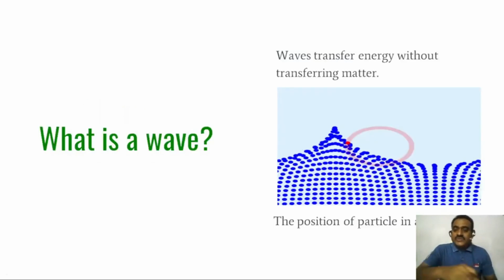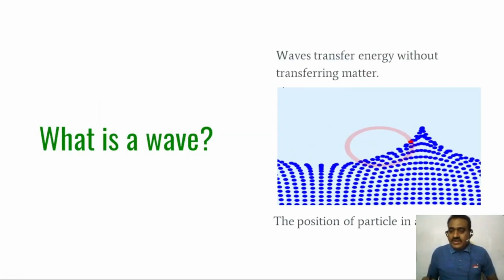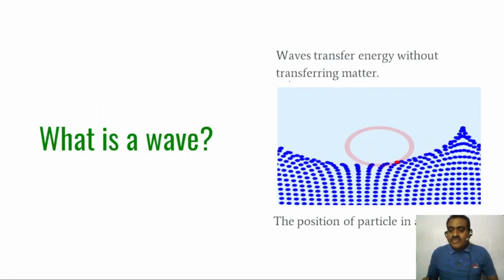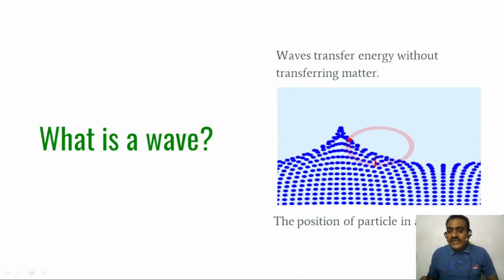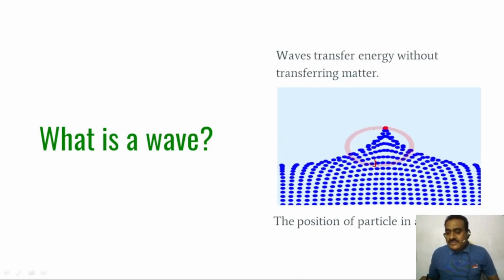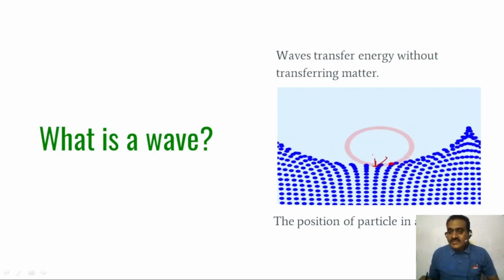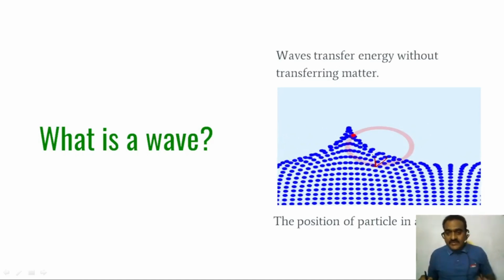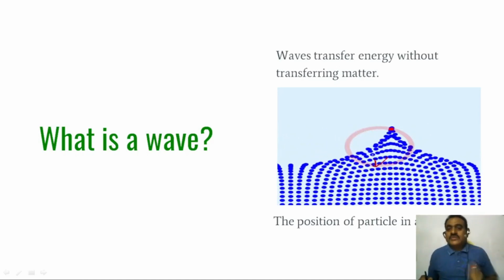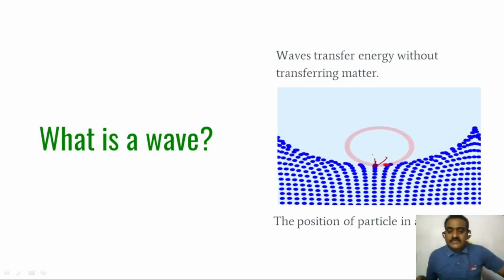You can observe here, this red particle, for example, is a starting point. It is moving from this place and will reach the same point. So we can observe from this figure, from this oscillation, the wave transfers the energy without transferring the matter.